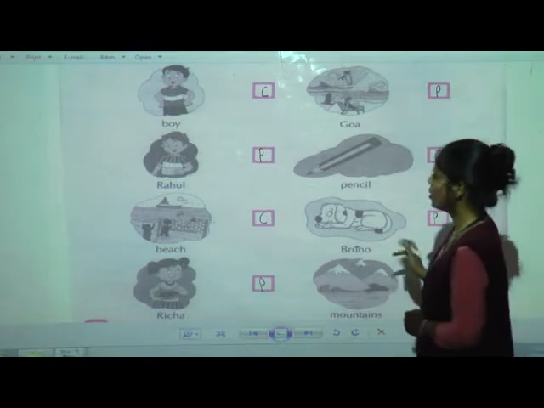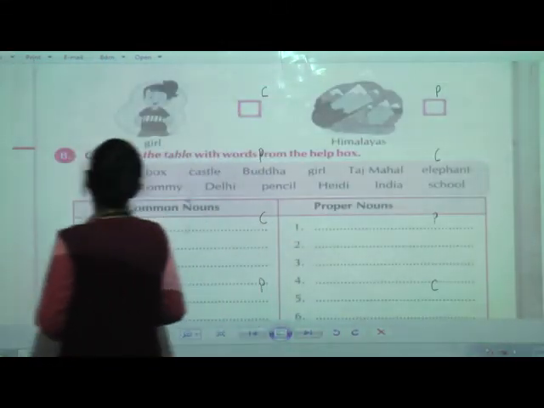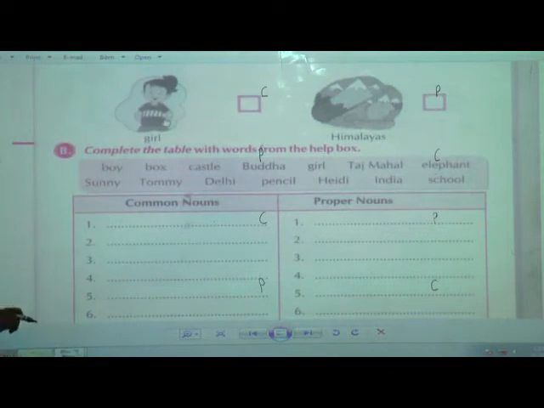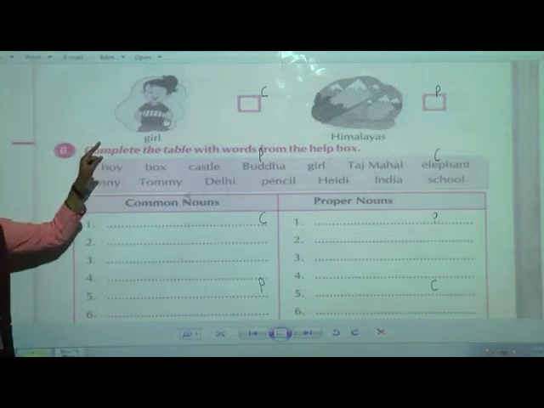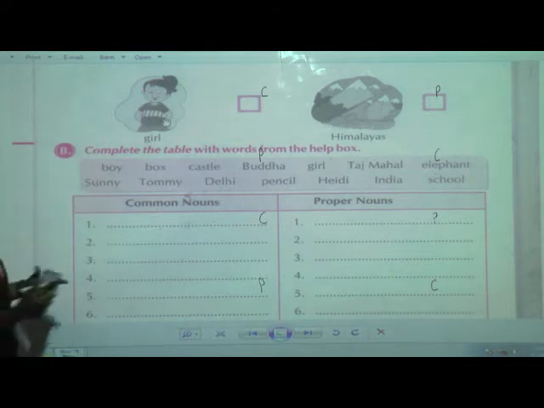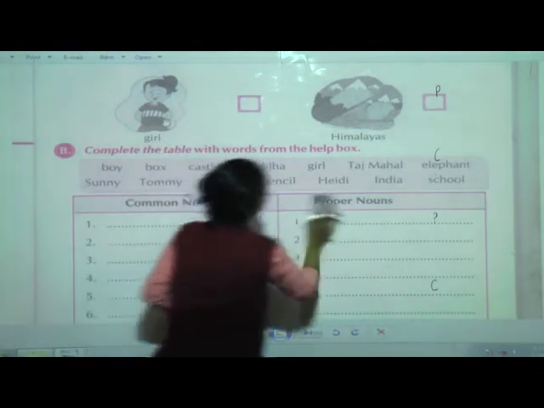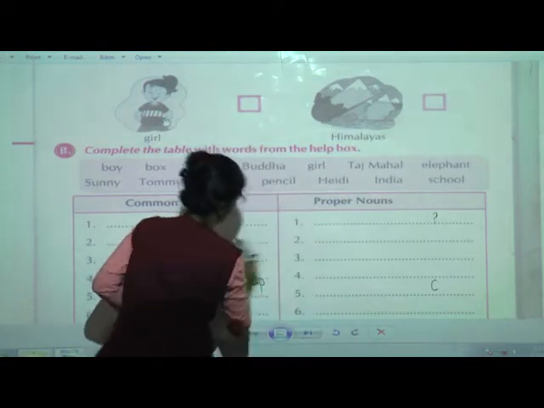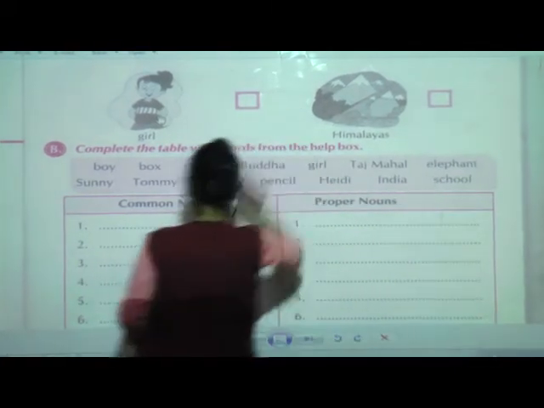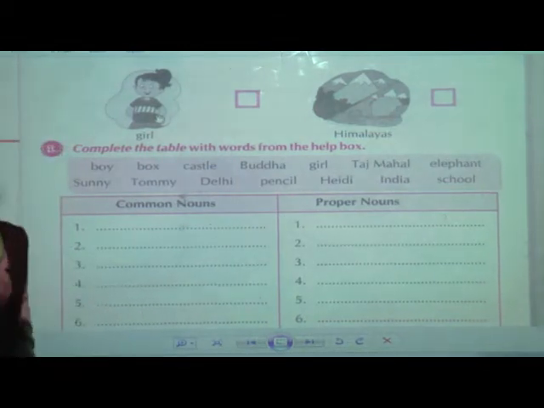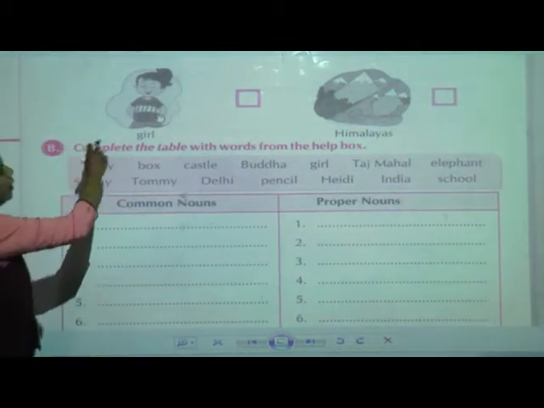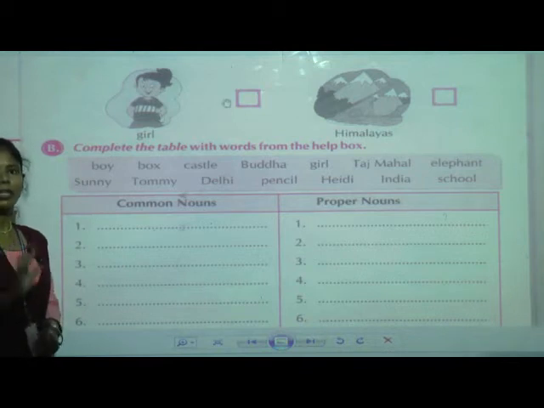Next, after studying the examples of proper noun and common noun, now go to girl. Is it a proper noun or a common noun? No particular name is given to the girl, so it is a common noun.